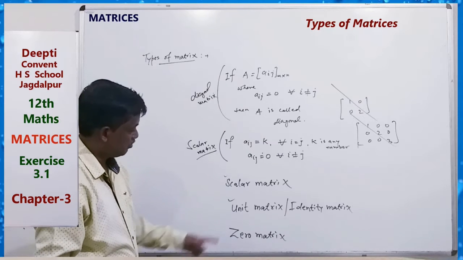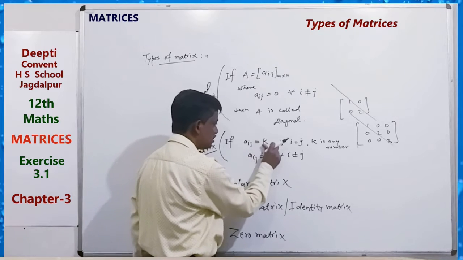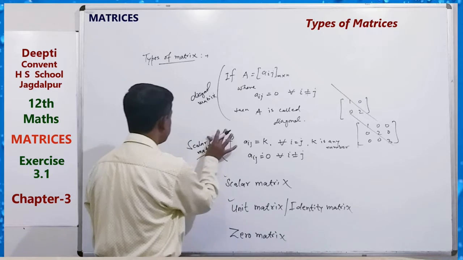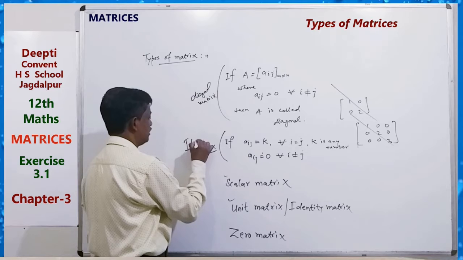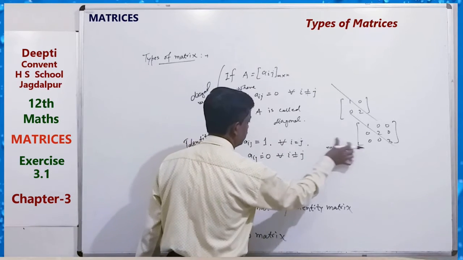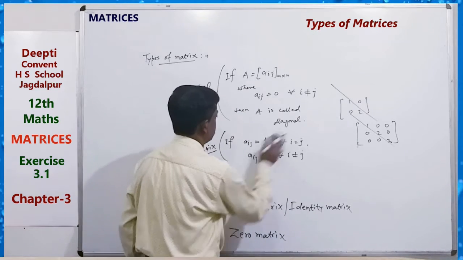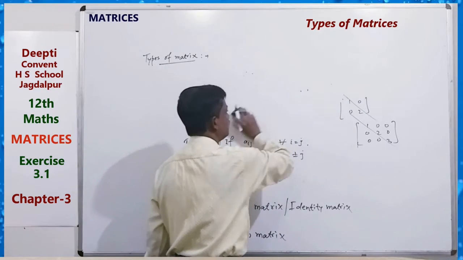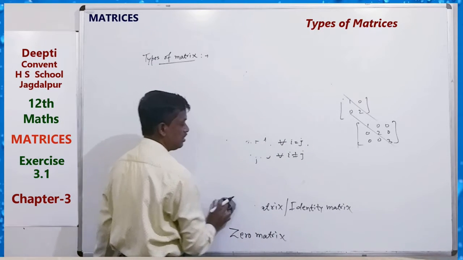Clear? Now the unit matrix. If in this scalar matrix all the diagonal elements are 1, that is k equals 1, then it is called the identity matrix or unit matrix.